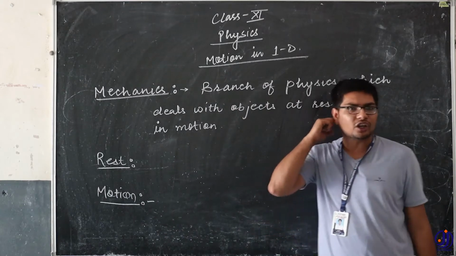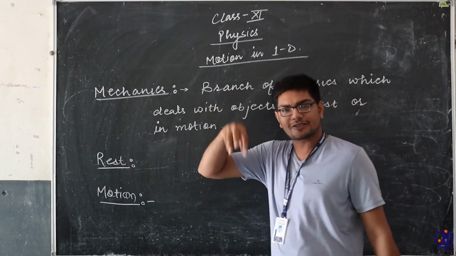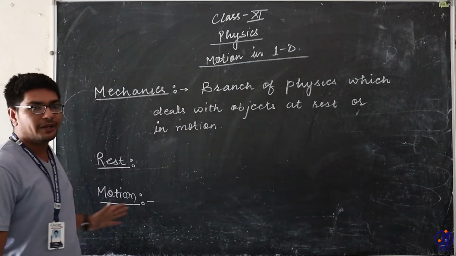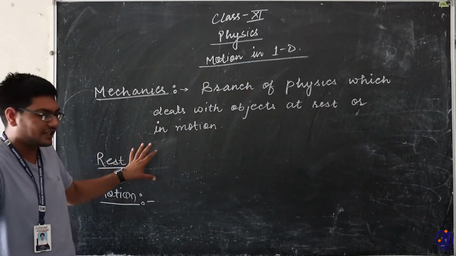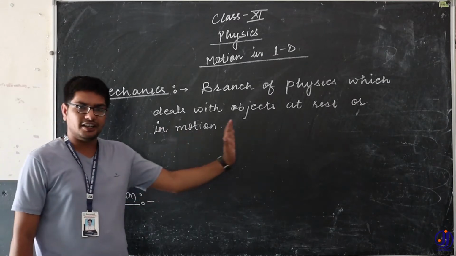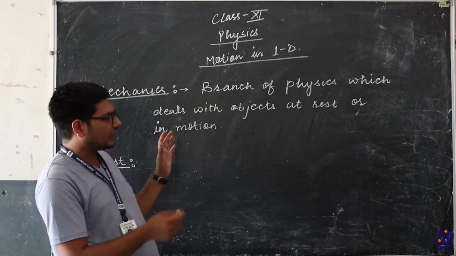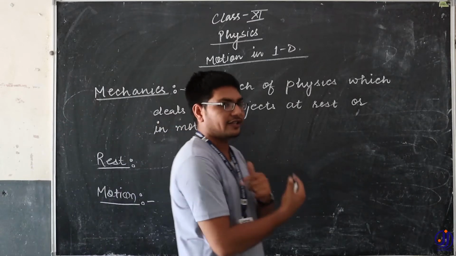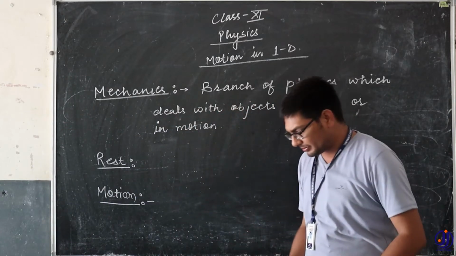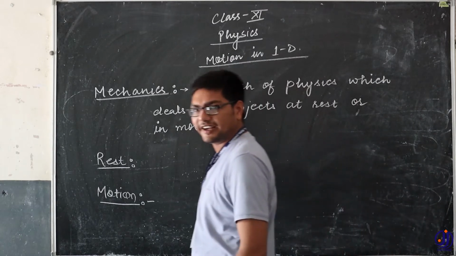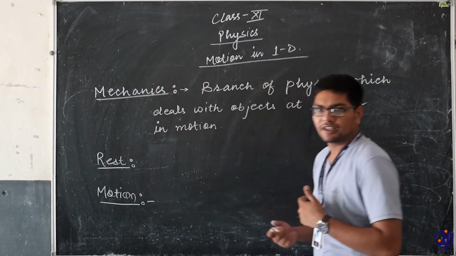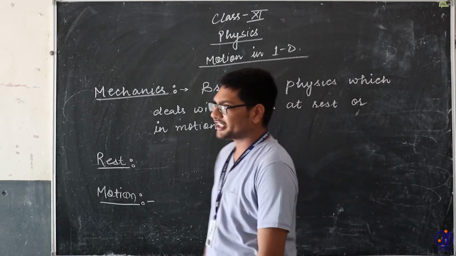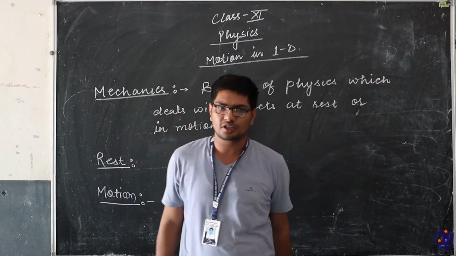Because you have a basic sense developed over the years that the blackboard behind that person is obviously still, and he is changing his position with respect to the blackboard, which is part of my surroundings, as I move my legs forward or backward. Then you will have a basic understanding that the person is in motion.